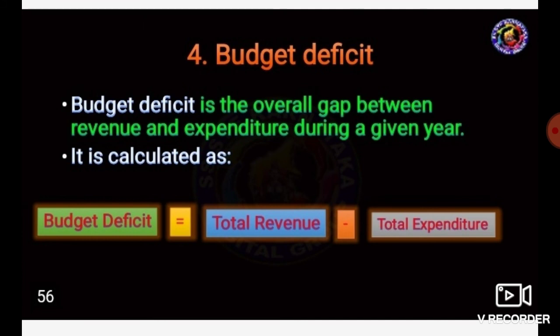In the lesson on public finance and budget, we have already learned the meaning and importance of public finance, types of budget, and public expenditure. Today we learned the meaning of public revenue, its types, then public debt and deficit financing.